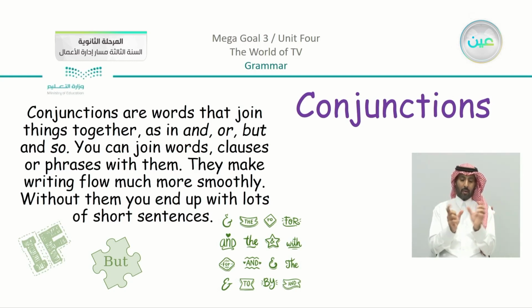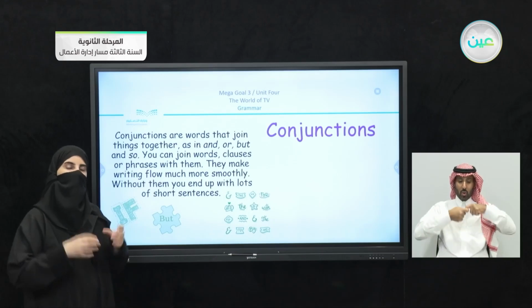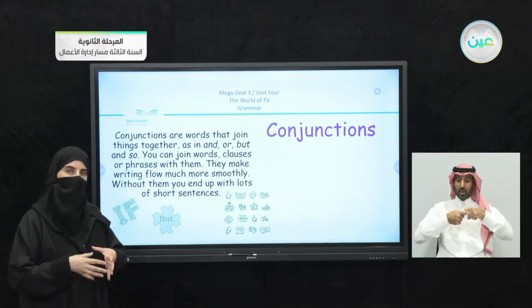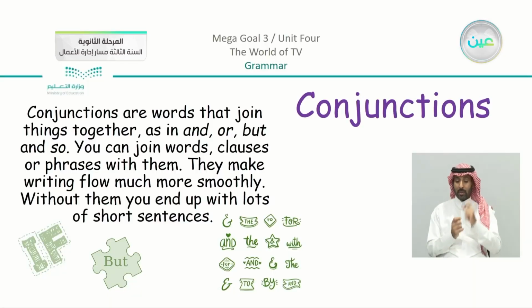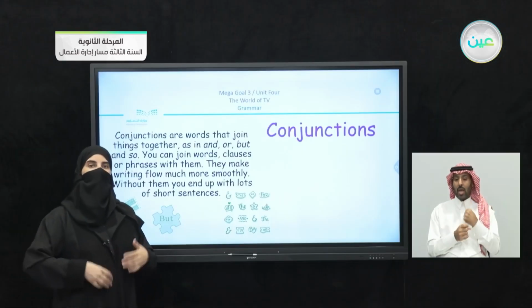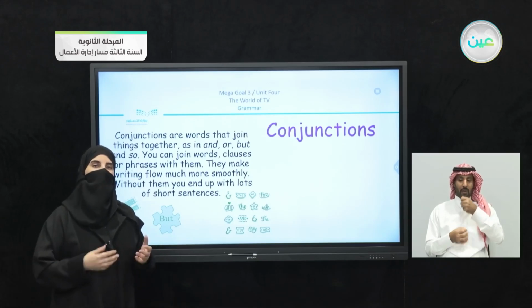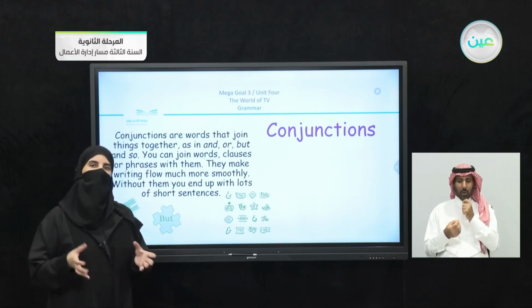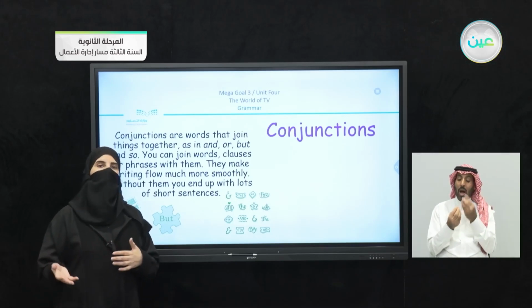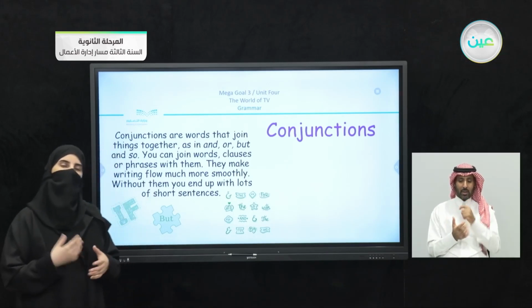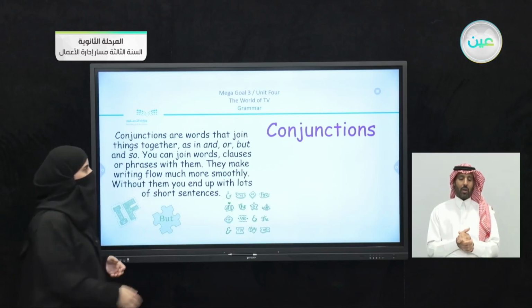So we have the idea of joining. Just keep in mind that we are joining things together in our sentences. They make writing flow much more smoothly; without them, you end up with lots of short sentences. So, for example, instead of saying I like vanilla ice cream and I like chocolate ice cream, I can just shorten the sentence and say I like vanilla and chocolate ice cream. So this is the idea that we are going to work on.